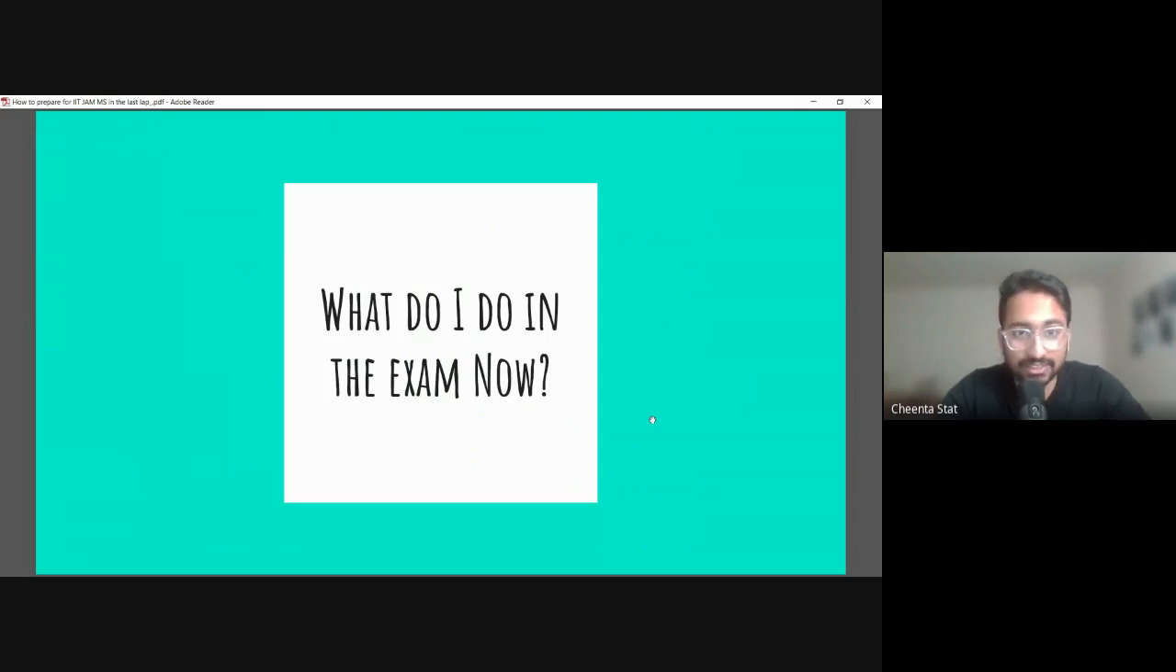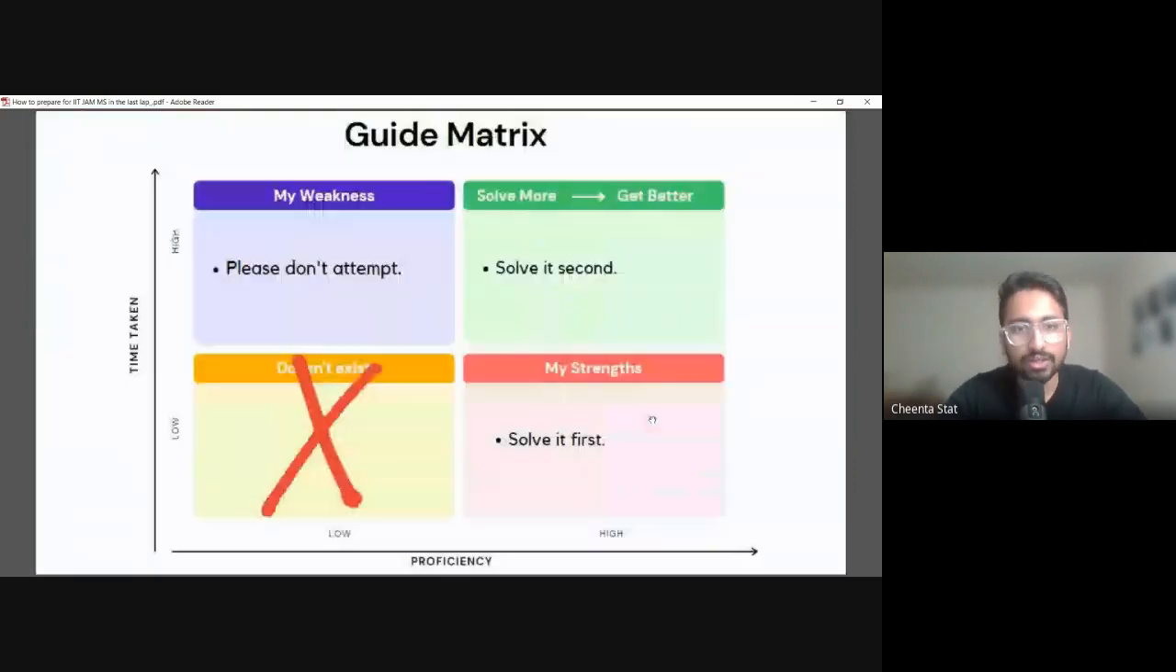So now, after long iterations of this procedure, you are prepared. It's the last week of the examination. So what do you do now? How do you plan your examination? In an examination you have your weakness and all these three categories, and you have to know which topics are there in this. I have a ballpark idea, and please don't attempt the weakness questions because it's a waste of time.